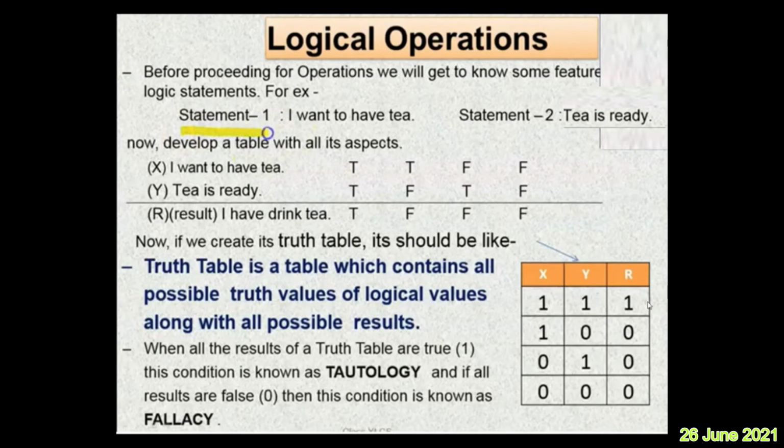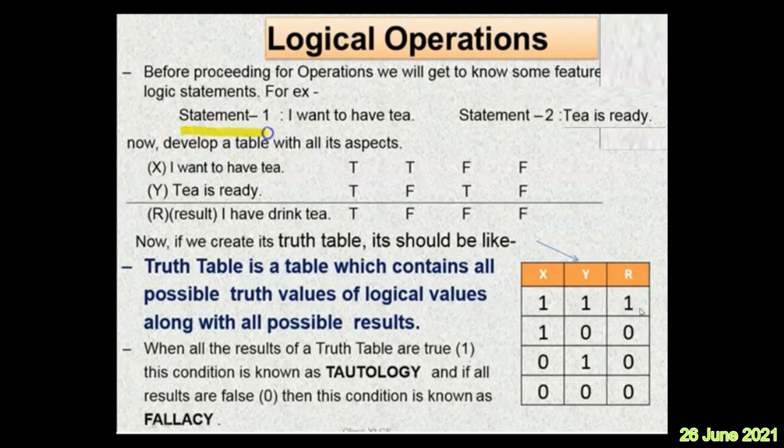In this XYR truth table, you can see that only when I want to take tea as well as tea is ready can I take tea. In all other cases, I cannot. Getting the idea? This is an example of a truth table. When all the results of a truth table are true, this condition is known as tautology. And if all the results are false, then this condition is known as fallacy. Here in the result column, you can see only the first row is 1, the others are 0.